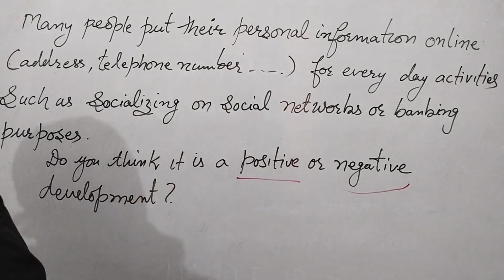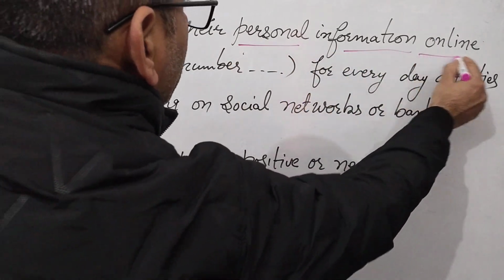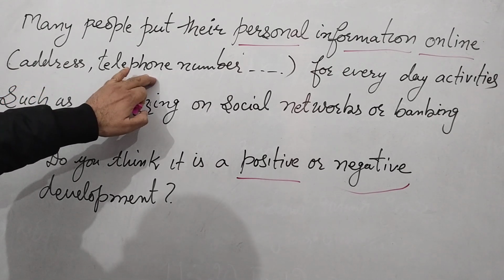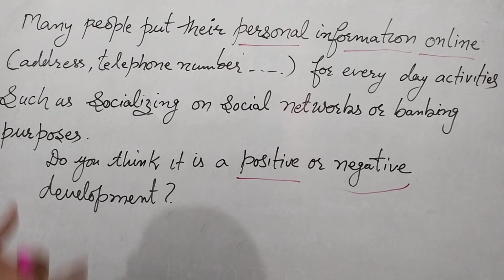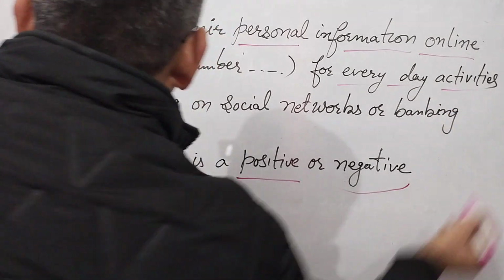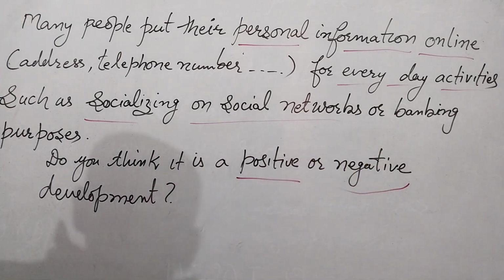Personal information can be personal details or personal data online on the internet. For example, address, telephone numbers, PAN card numbers, account numbers for everyday activities, meaning daily activities such as socializing on social networks like Facebook, Twitter, to talk with friends or upload videos, postings, and banking purposes. Do you think it is a positive or a negative development?